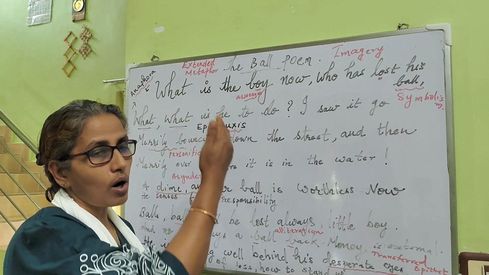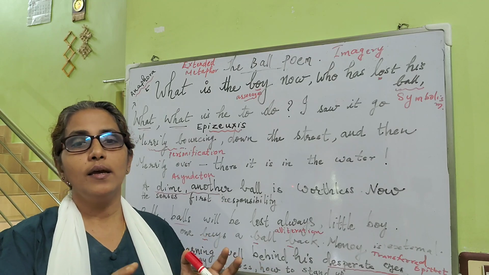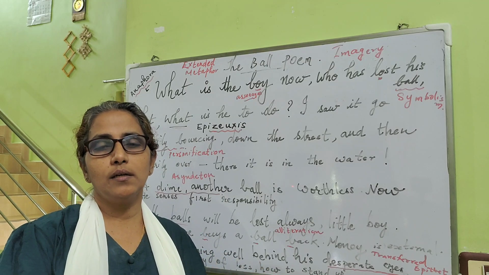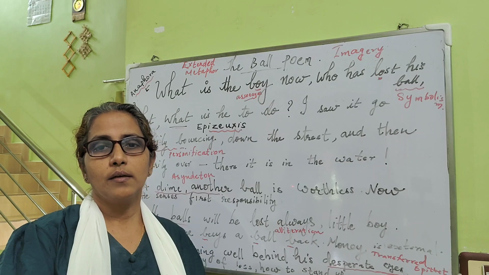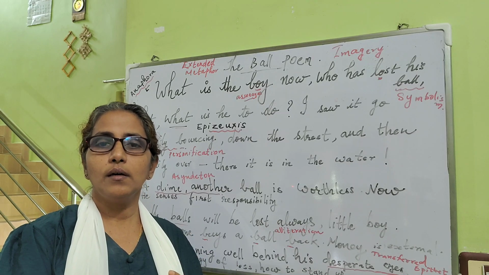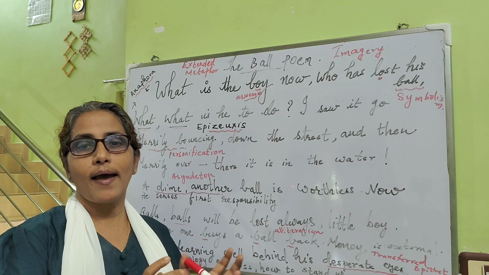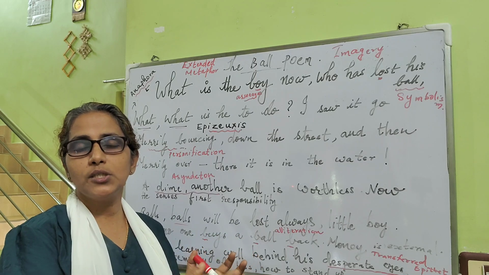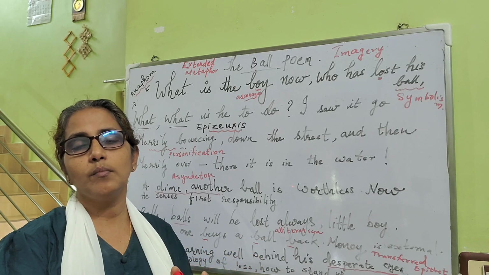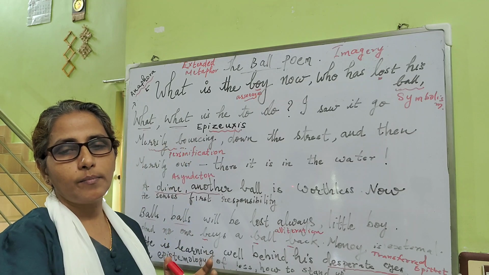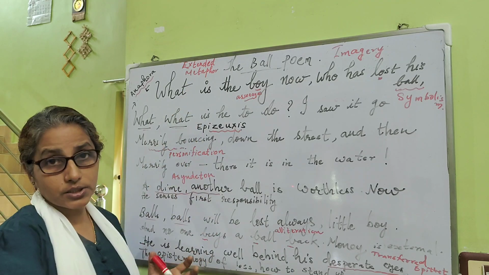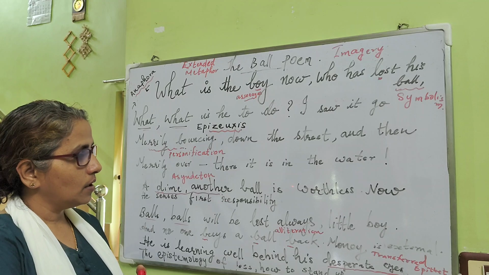So throughout the poem, we can say there is an implicit comparison between life's loss and the boy's particular situation of losing the ball.